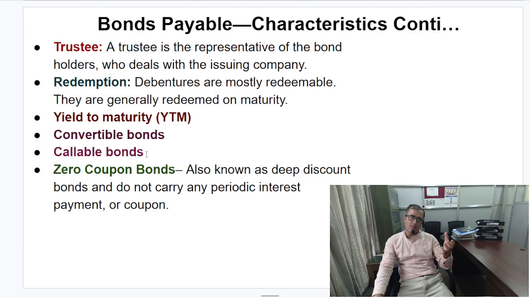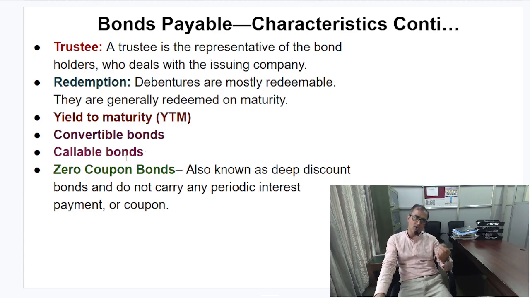And callable bond: sometimes, for long-term financing needs, the company issues bonds. But when the company has surplus funds, in that case, before maturity, for example, if the maturity period of the bond is 5 years, then sometimes even at the end of the third year, the company could call the bondholders and redeem the value.